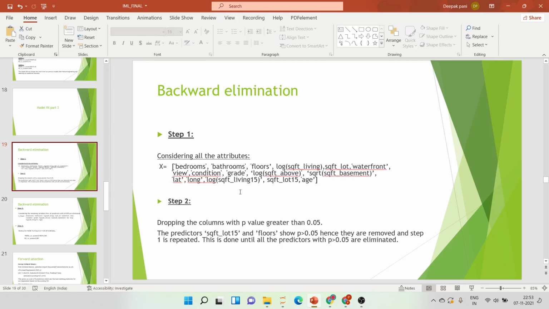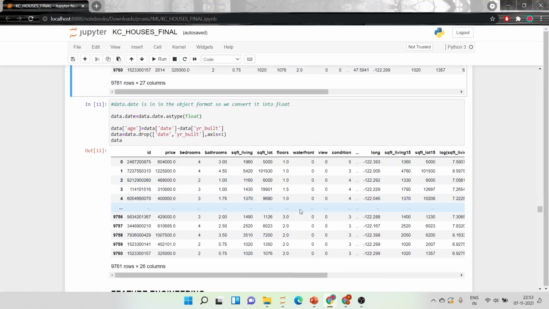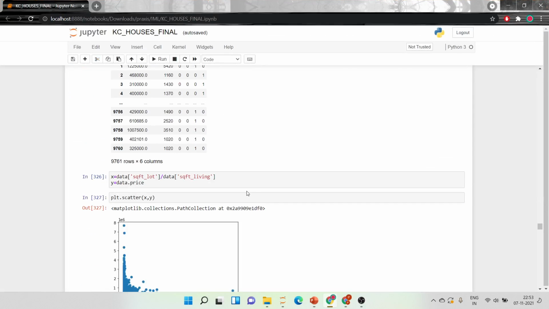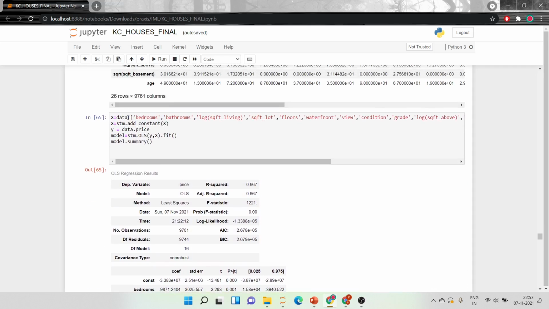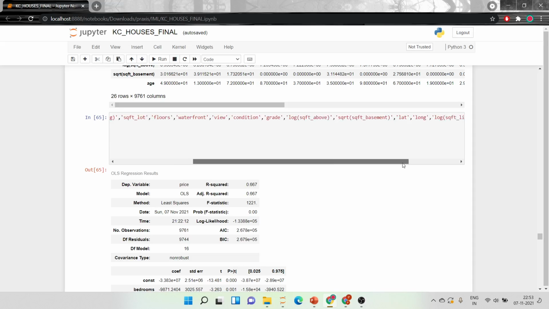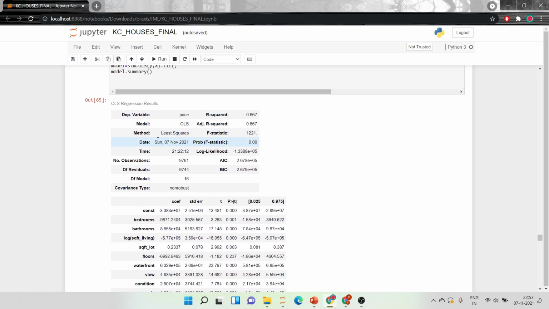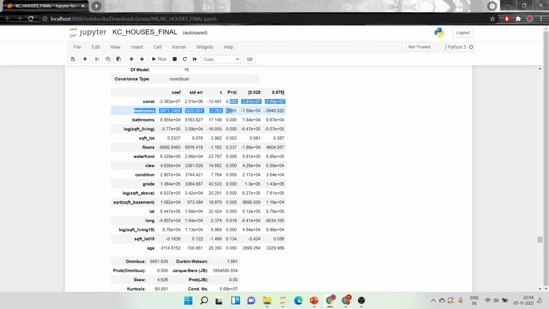Now what backward elimination does is, we give all the variables available in the data set and check the p-values that are more than 0.05. I'll be showing you that. So here it is. We have considered all the variables as predictors, and we see the p-values here which are greater than 0.05.